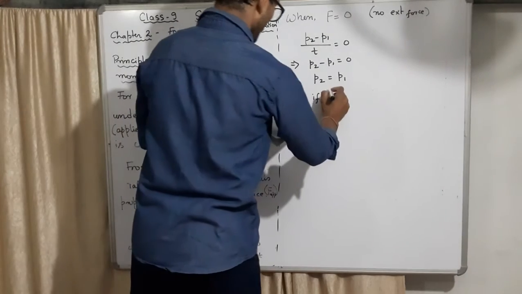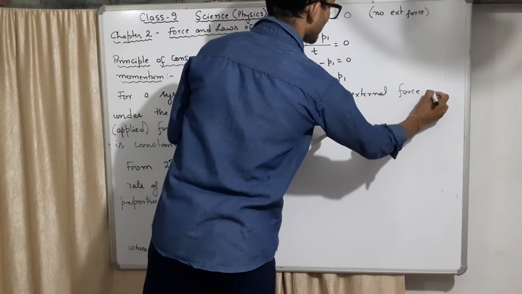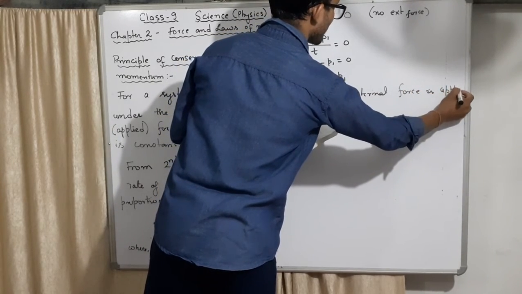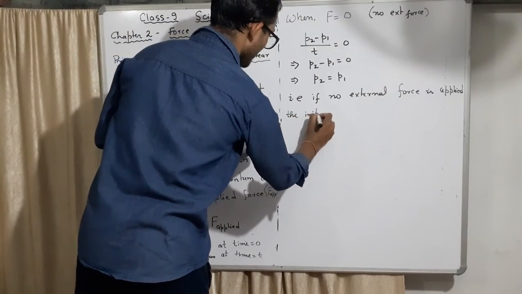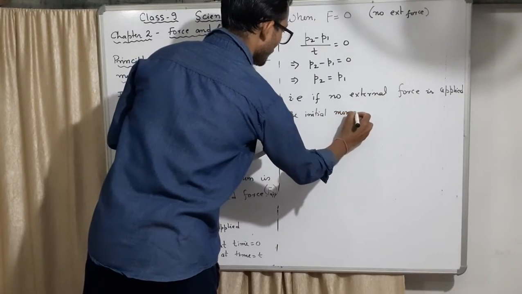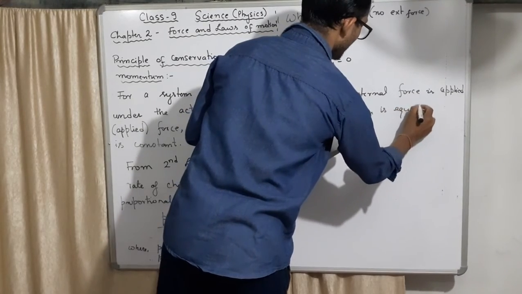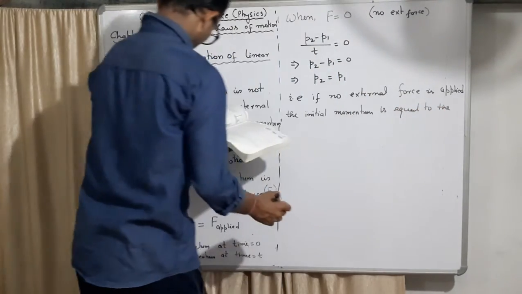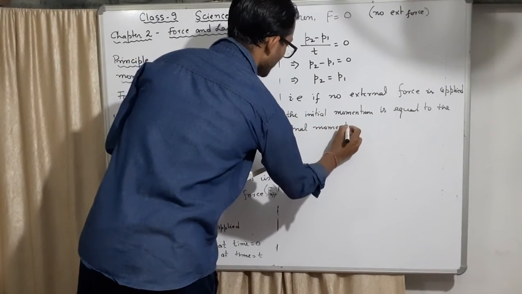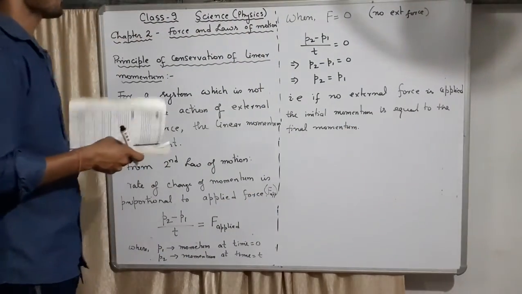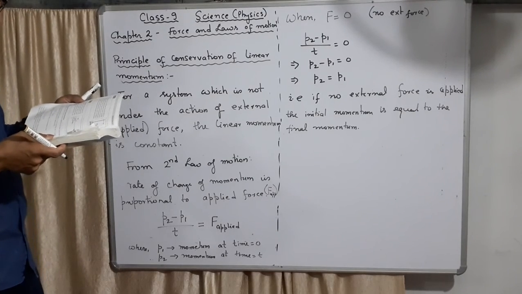If no external force is applied, the initial momentum is equal to the final momentum. This is what we wanted to prove. We wanted to prove that whenever there is no force, the momentum will remain the same. That will be conserved.